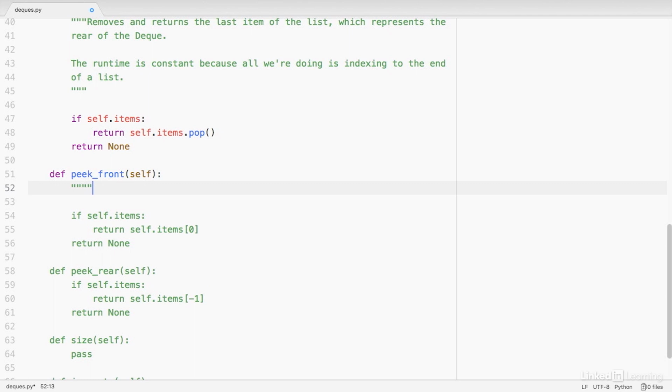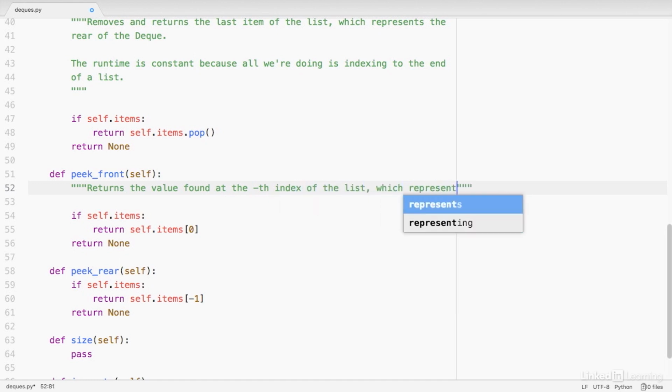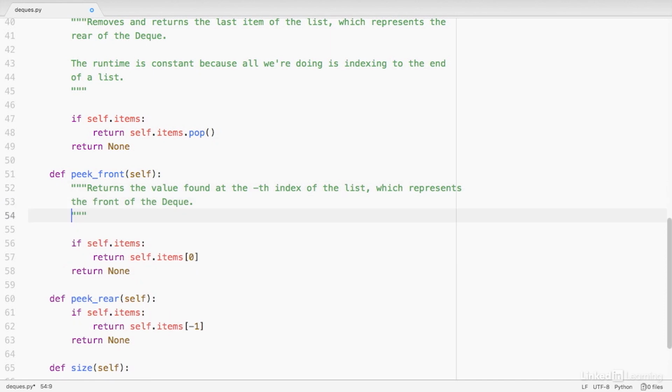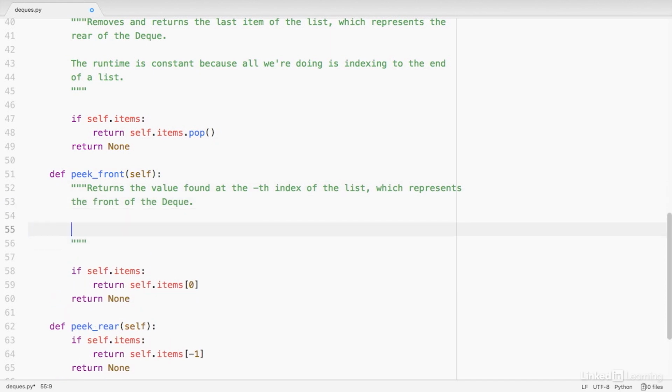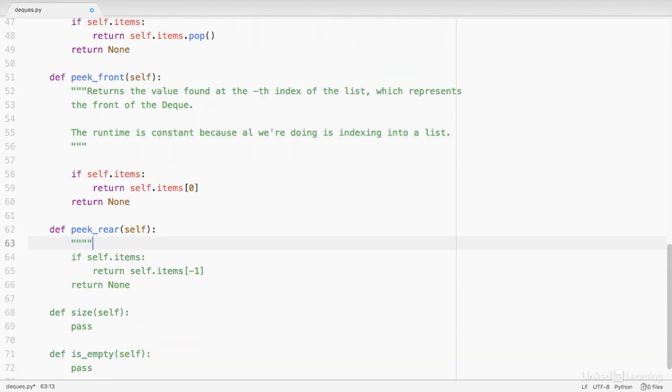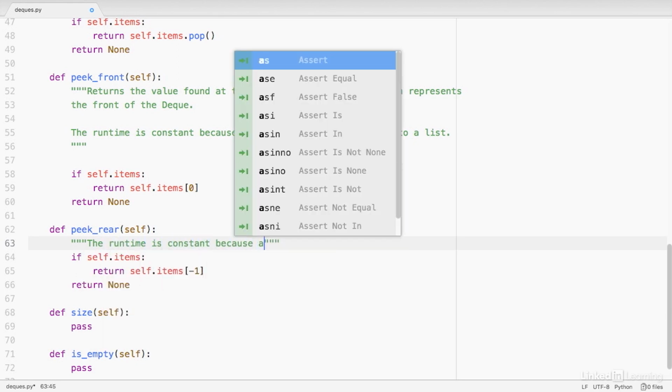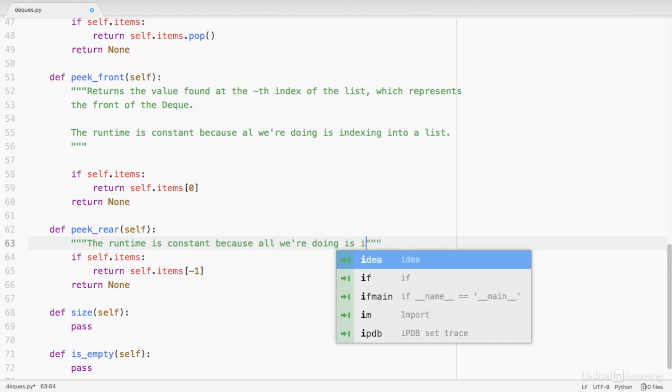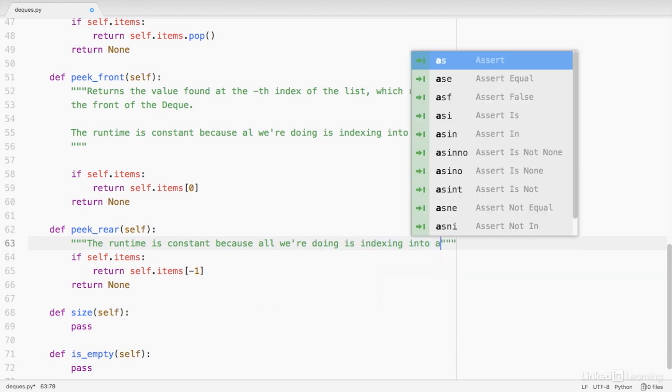So let's go back to the code and add a docstring and a note about the runtime. So peek front returns the value found at the 0th index of the list, which represents the front of the deque. The runtime for this is just going to be constant time because all we're doing is indexing into a list. And likewise, the runtime for peek rear will be the same. So we'll say the runtime is constant because all we're doing is indexing into a list.